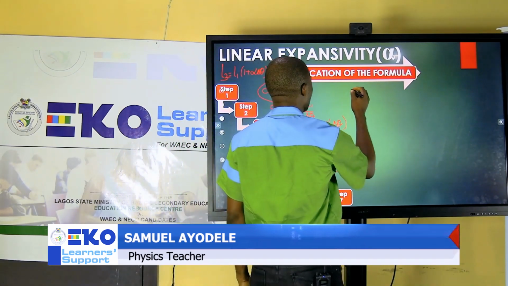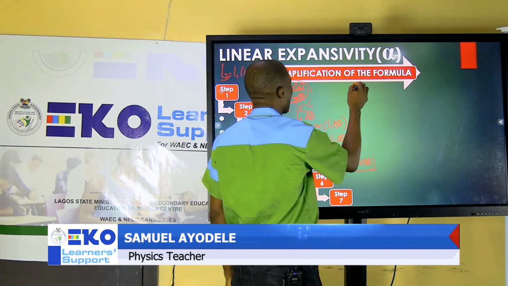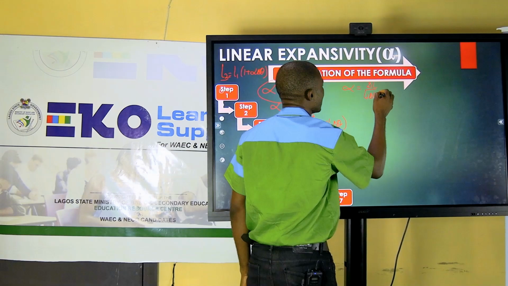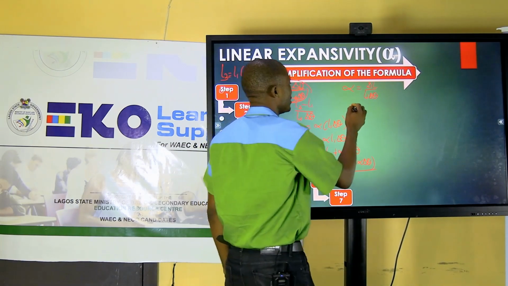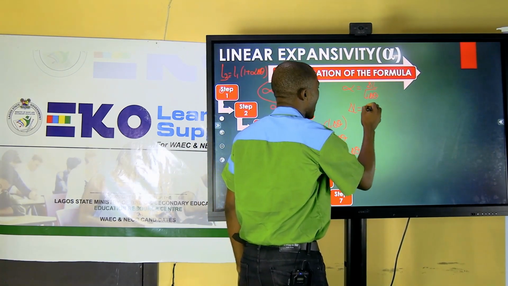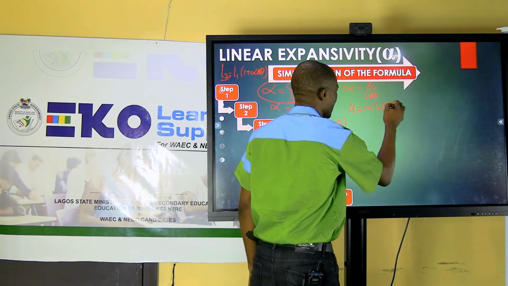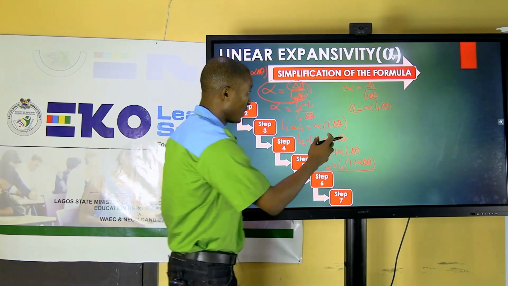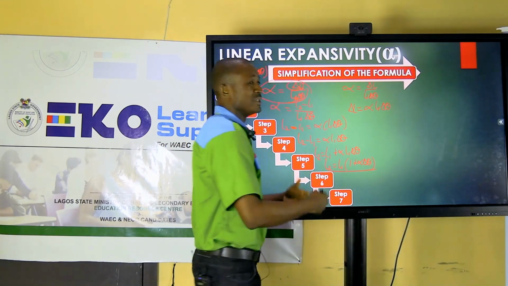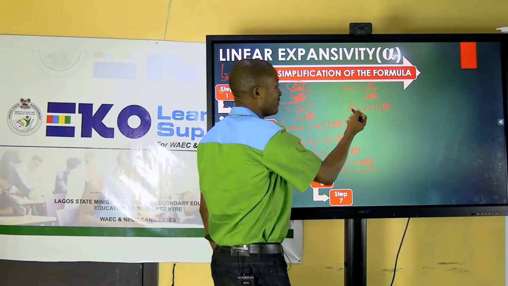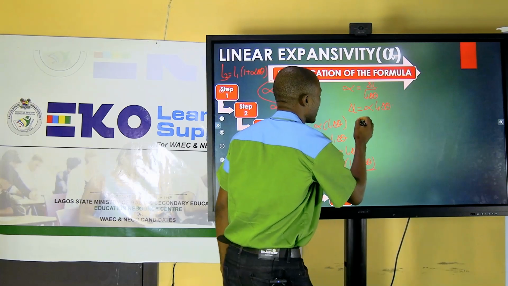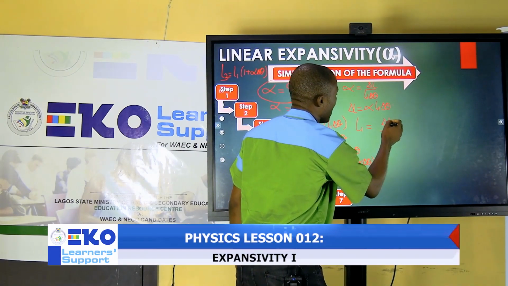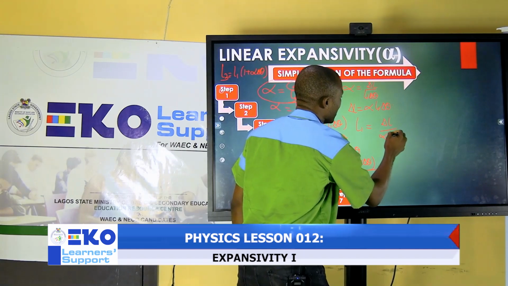If you are asked to calculate change in length, you still go back to the original formula, which says that alpha equals change in length over L1 delta theta. So change in length equals alpha L1 delta theta. Mere cross multiplying will give you the formula to go with that. You can also be asked for the old length if you are given change in length. So from here you can say L1 equals delta L over alpha delta theta.